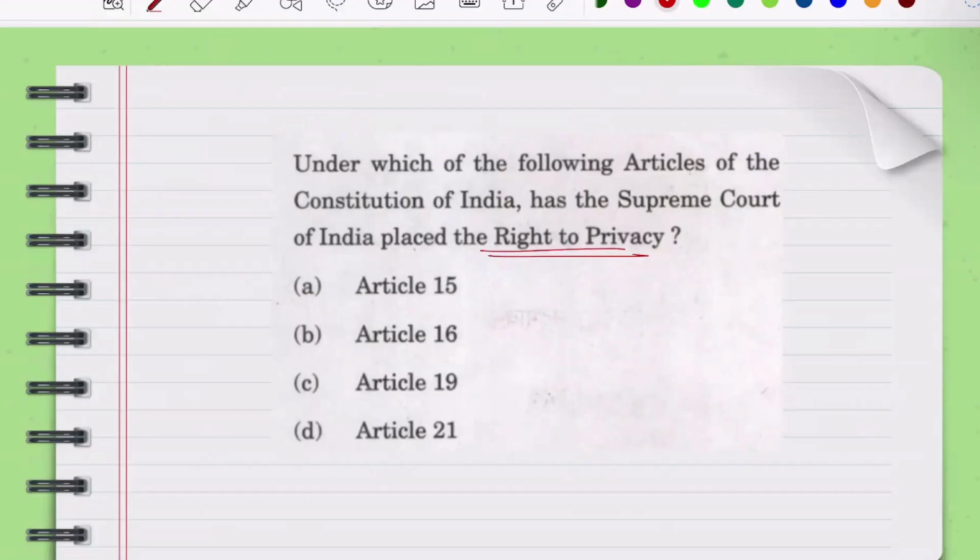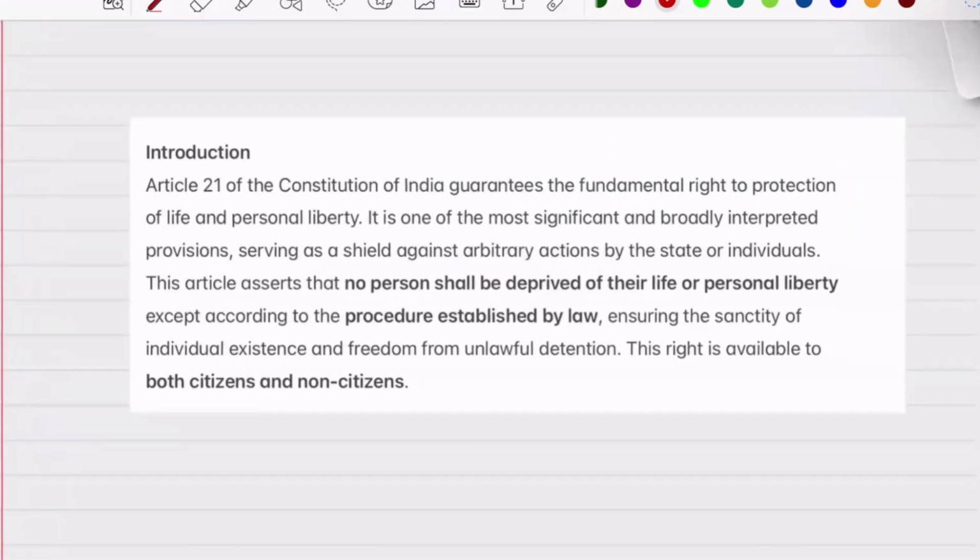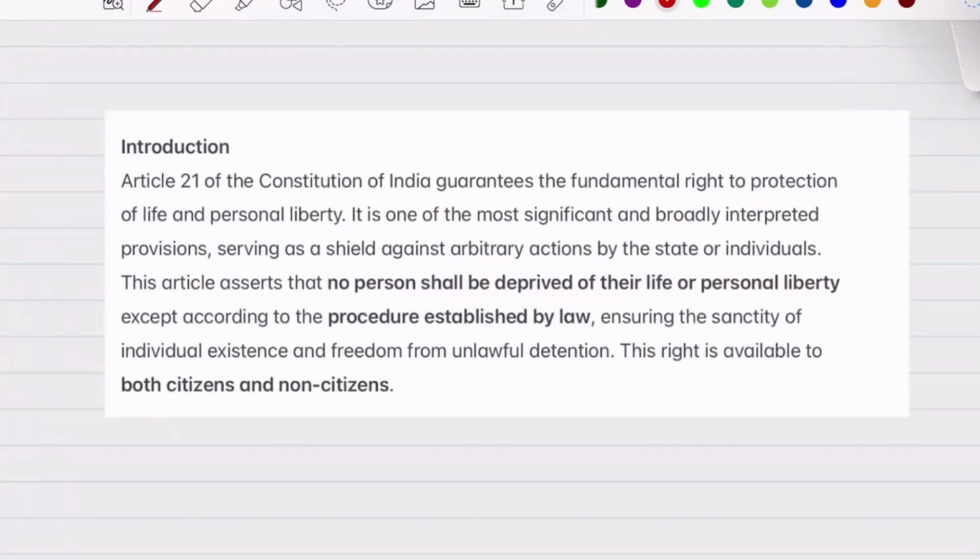Under which of the following articles of the Constitution of India has the Supreme Court of India placed the right to privacy? Pause the video and try to answer the question. ठीक है, so the correct answer is Article 21. तो Article 21 is very very favorite of UPSC. बहुत बार UPSC ने question पूछा है regarding Article 21, उसके applications, court cases around it. So I'm going to advise you to deep dive थोड़ा करो इसमें and read जो भी judgments हैं, everything.